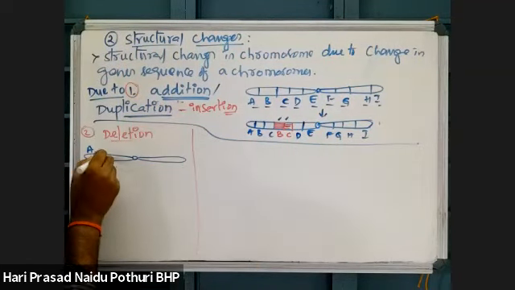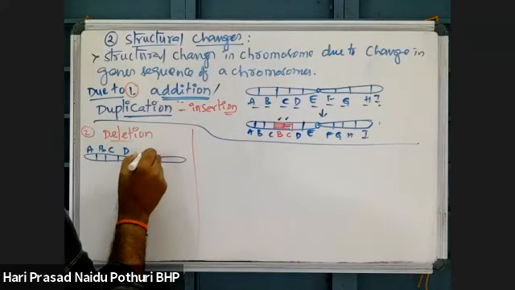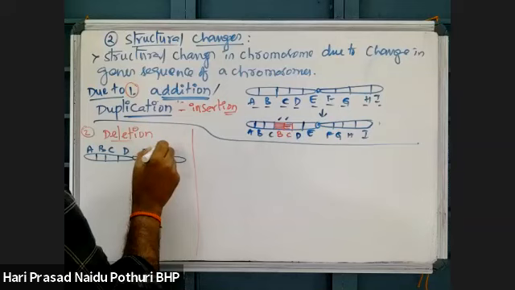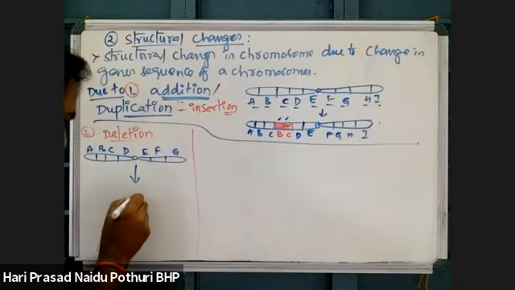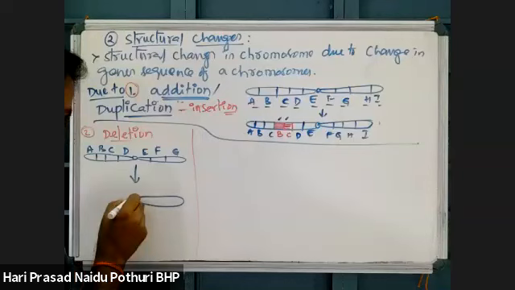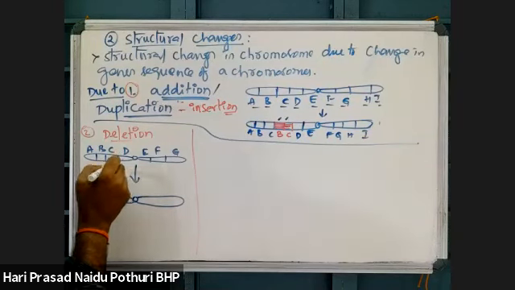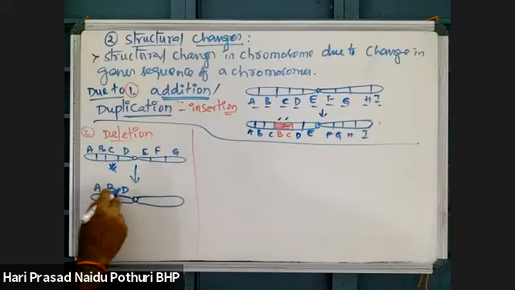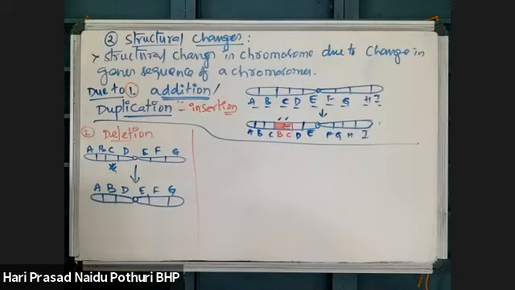Deletion. A, B, C, D, E, F, G. Like that, there is a chromosome, and in this chromosome there is loss of a segment of gene. The genetic segment is lost. Suppose gene C is lost, then it has only A, B, D, E, F, G. This is one type.